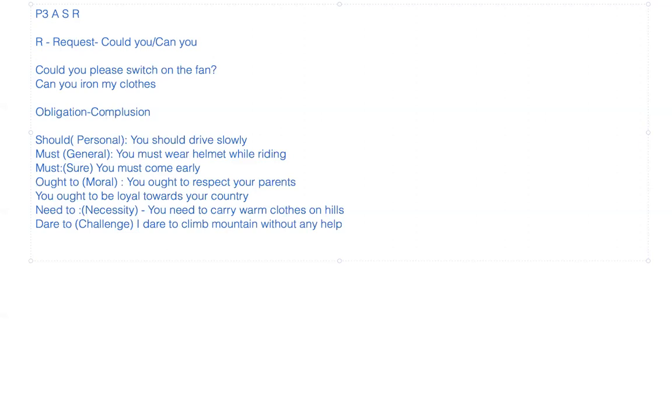That's how you can use it. And last is used to. These are covered under the miscellaneous category, dare to and used to. Used to refers to a past habit, just like would. So I used to drink during weekends.